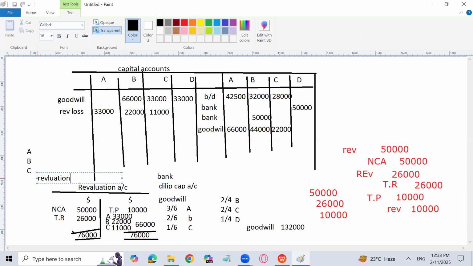If the loss or profit comes on the credit side of revaluation, it will come on the debit side of the capital account. If it comes on the debit side of revaluation, it will come on the credit side of the capital account because of profit.